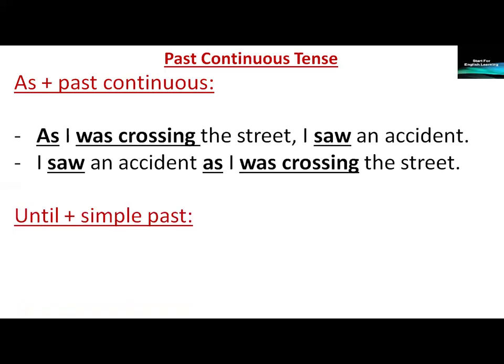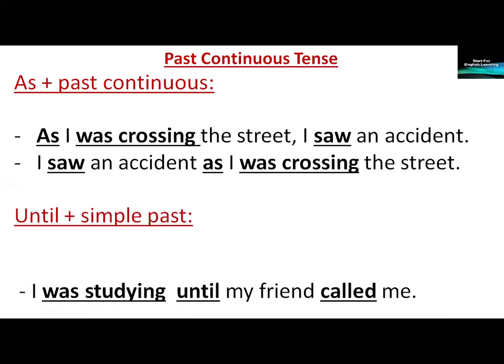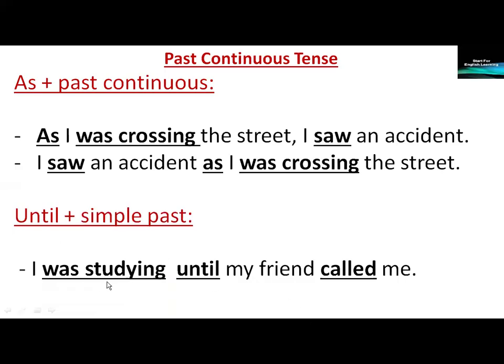Until is followed by the past simple tense. I was studying until my friend called me. I was studying. Then what happened? My friend called me, interrupting my studying. After until, we put the verb in the past simple. Before until, we put the verb in the past continuous.